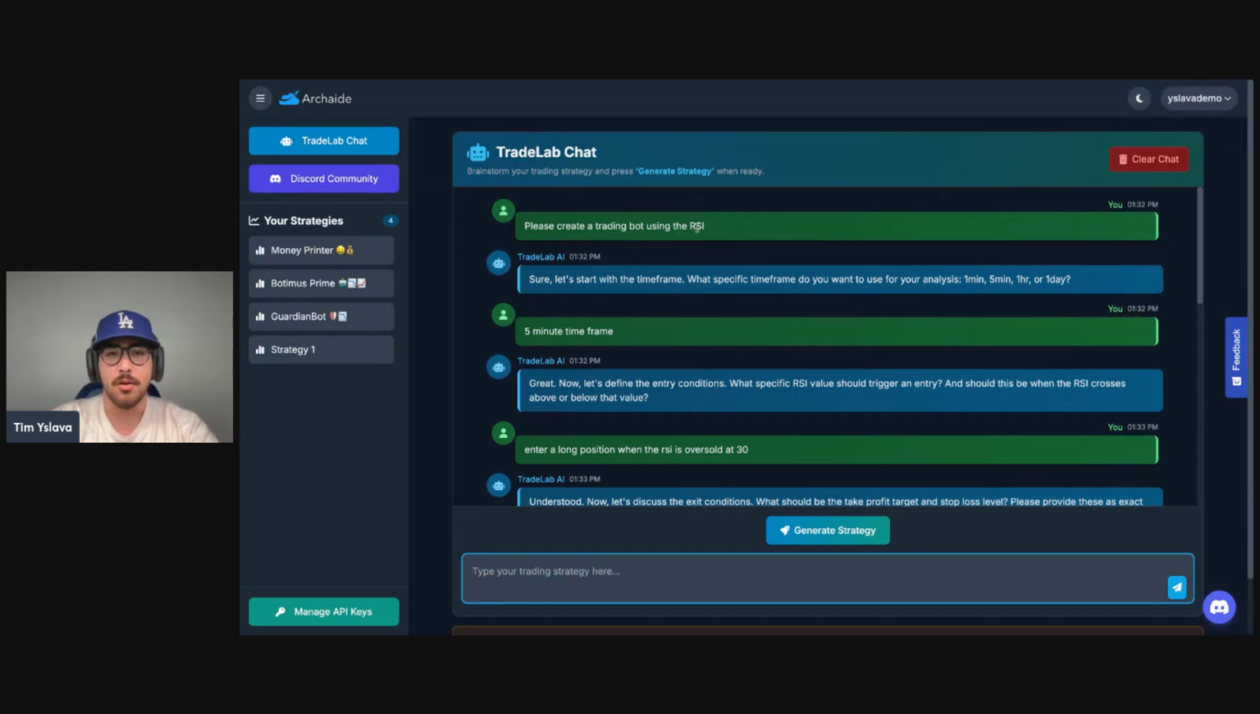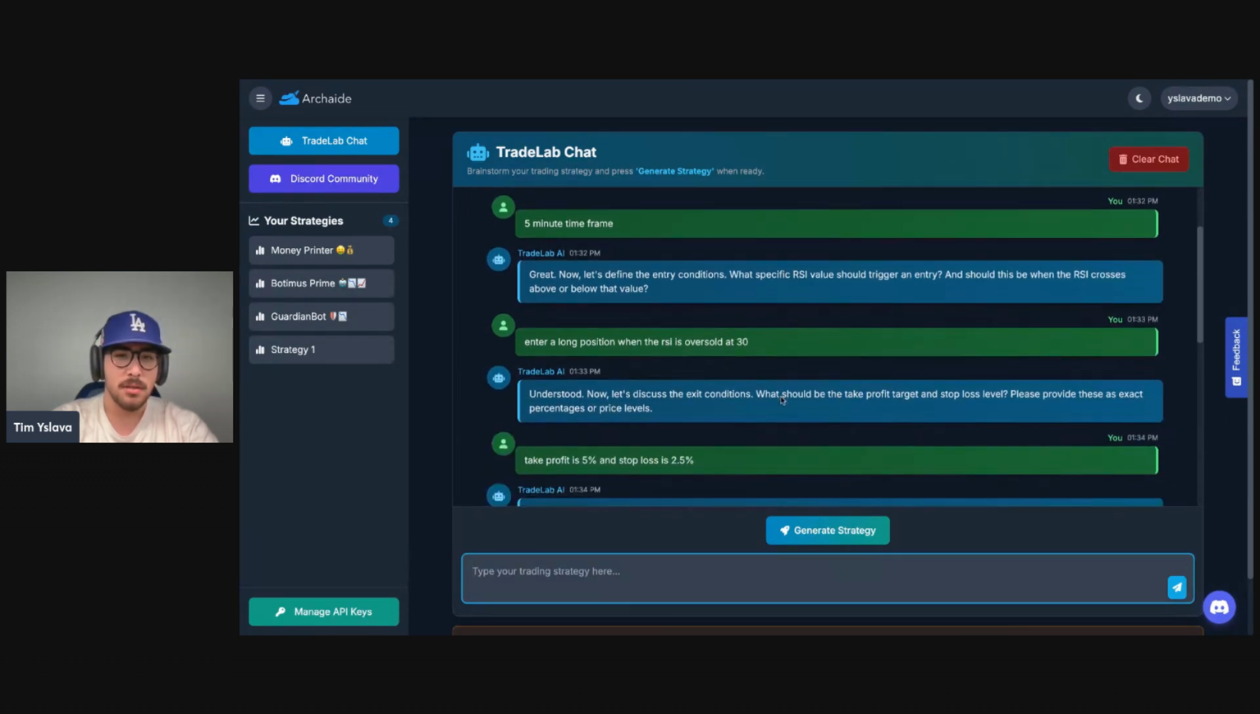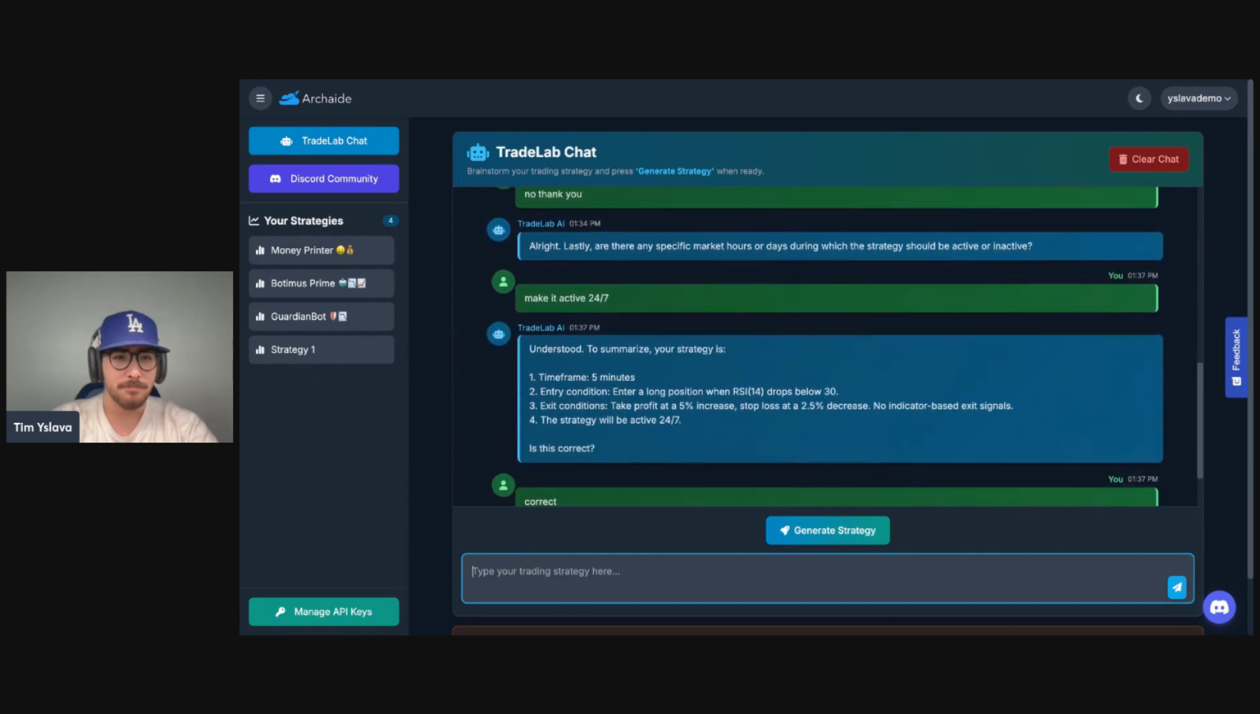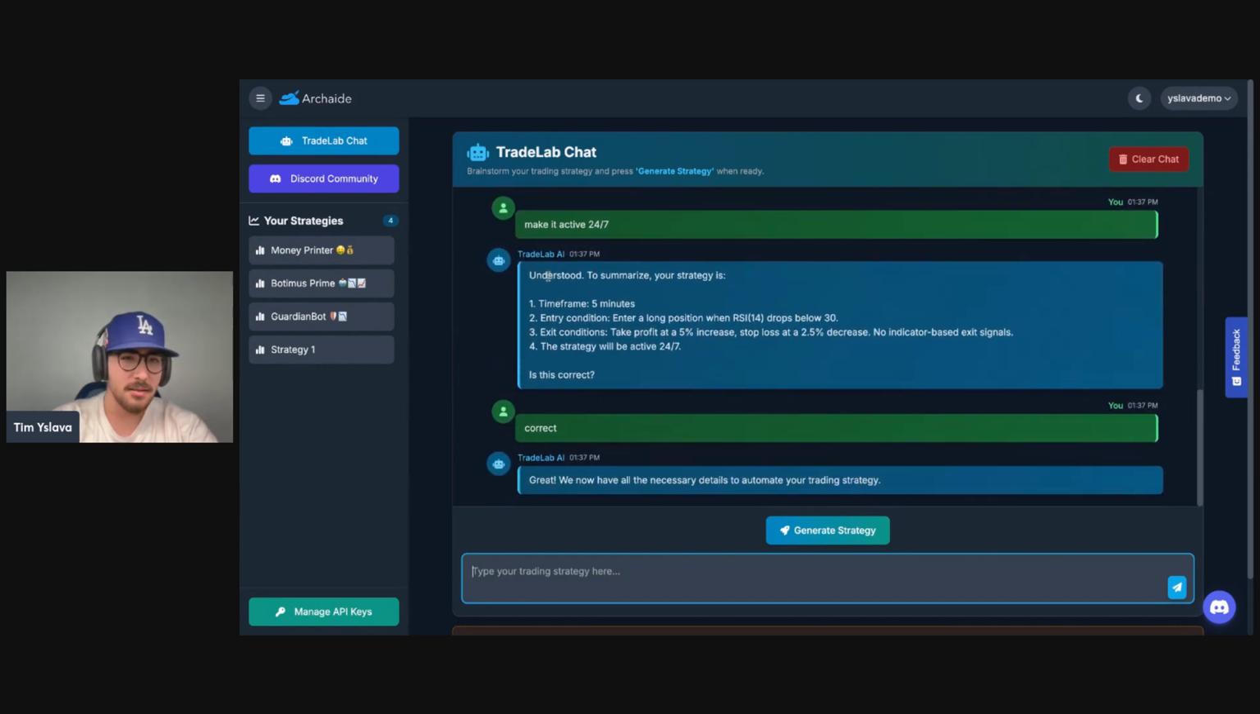please create a trading bot using the RSI, and then it runs through a series of questions to gather the necessary amount of data to actually generate the strategy, right? So it asked me about time frame, and about when to enter and when to exit, right? These two things about entry and exit, take profit, stop loss, clarifying all these parts here, and then finally, right, it summarizes my strategy, and we say correct and great.